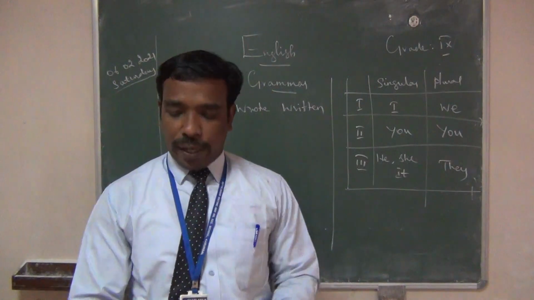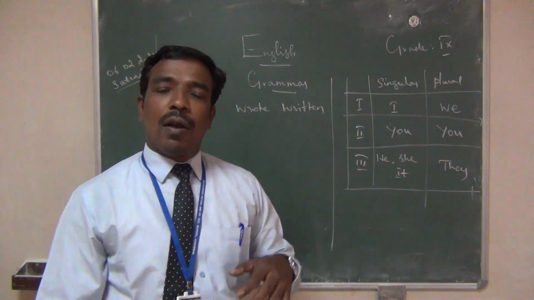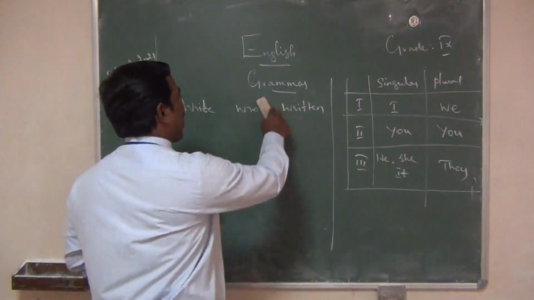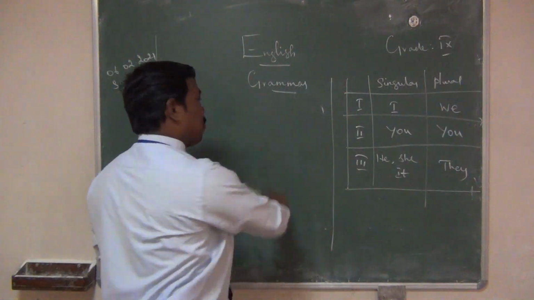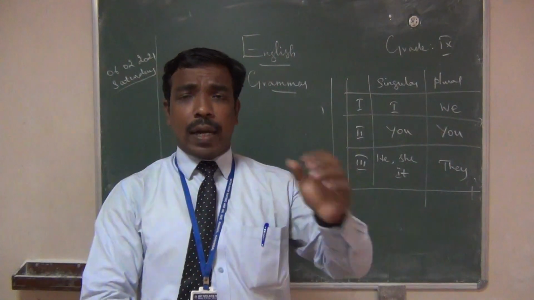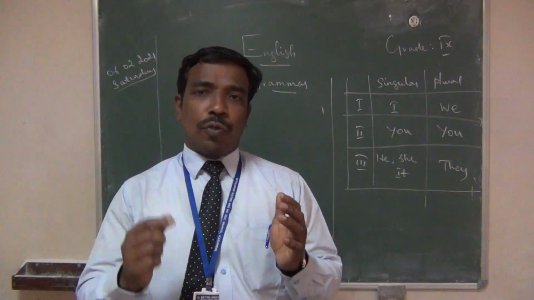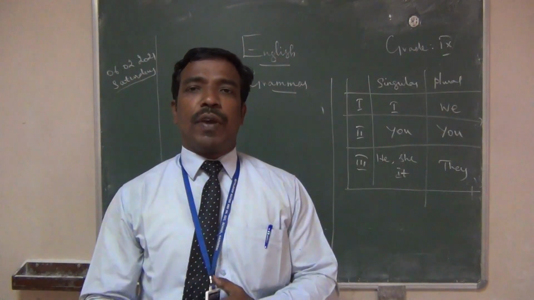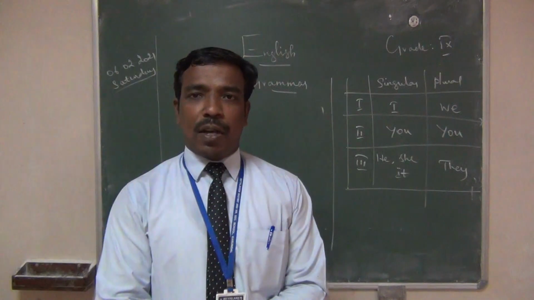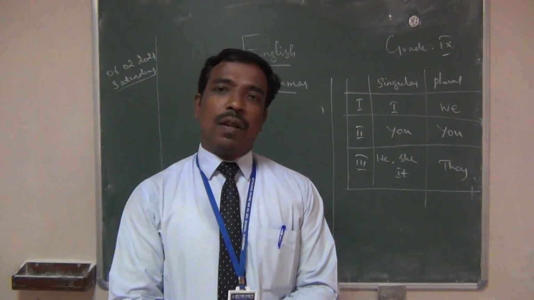Have you understood? This is just to recall what you studied in your lower classes. Otherwise you may think, oh sir, I know this grammar very well, I have been studying it from lower class itself. But whatever it may be, revising is very important. Sometimes we may forget certain words, past and past participle forms.